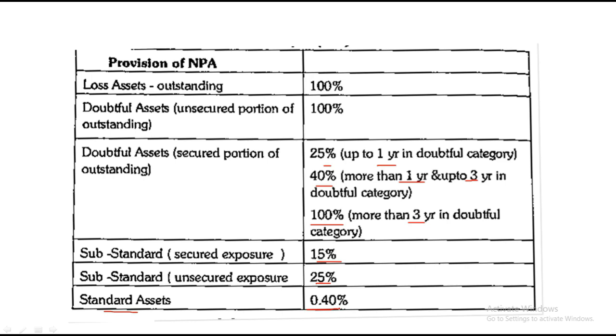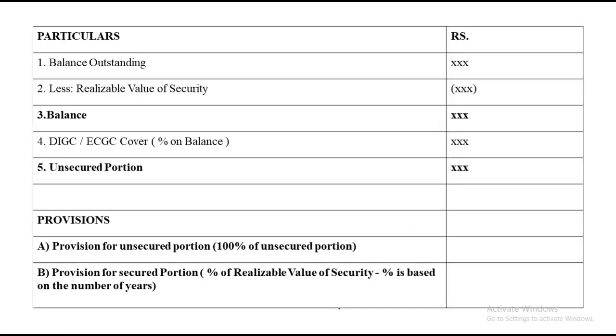Secondly, we'll have to make a format, so note down this format. We have particulars and amount. The very first thing will be balance outstanding. The bank needs to know how much balance is yet outstanding. Less: realizable value of security, whatever security has been kept by the bank. You need to less the realized value, which will get you the balance. From that, you need to minus DICGC or ECGC, that's nothing but the insurance cover. That is a percentage on balance. On this balance we'll have to remove this percentage.